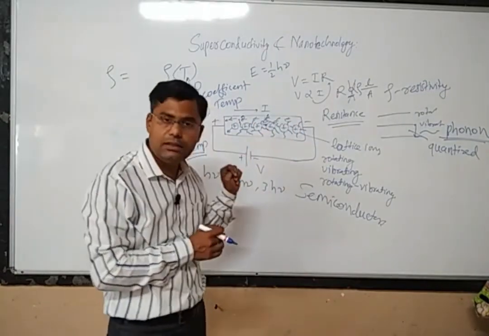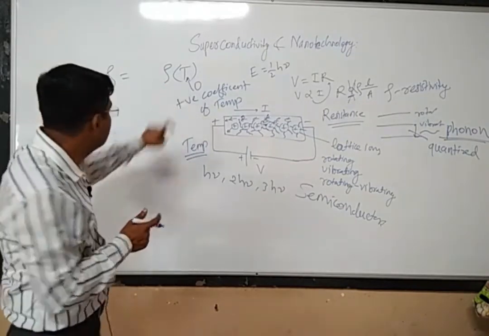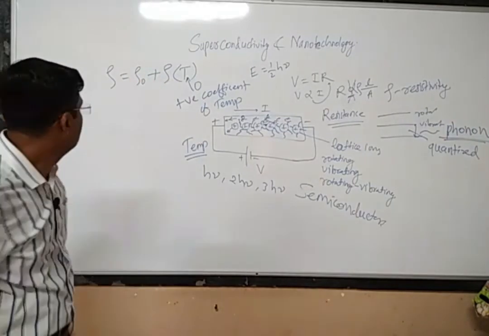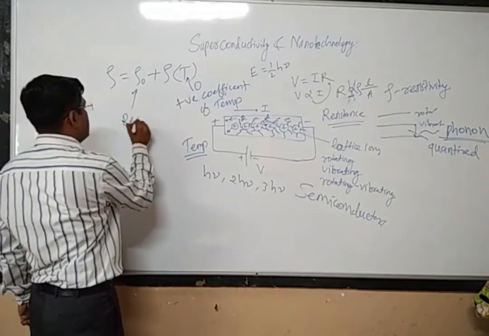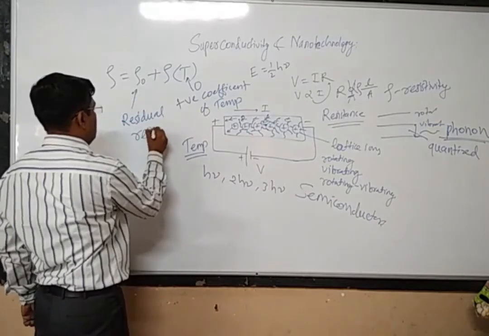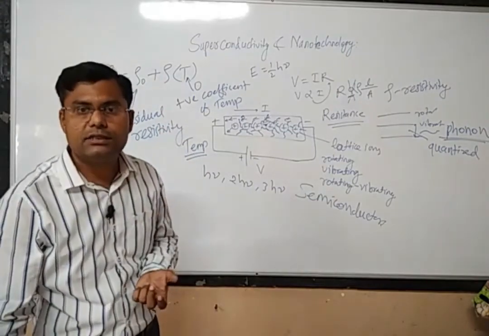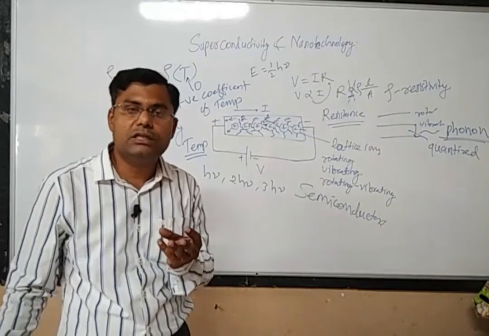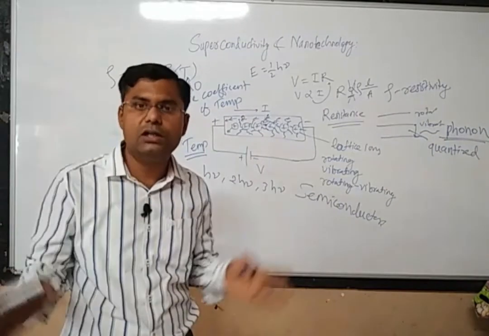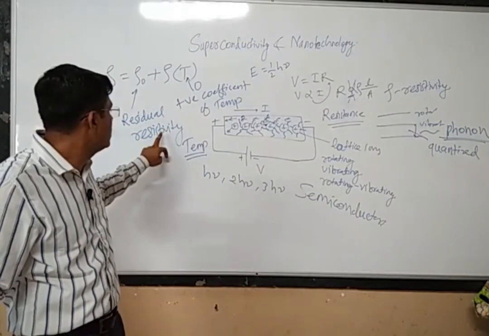Okay, but remember that the resistivity does not depend only on this function of temperature, it also depends on another factor which is denoted by rho 0, and rho 0 is called the residual resistivity. What is meant by residual resistivity? Residual resistivity is something which is an intrinsic property of that particular material. It means even if the material does not have resistivity because of all other components, it will have resistivity because of this particular component. It is the intrinsic property of that particular material.